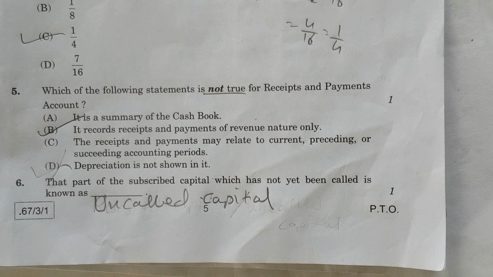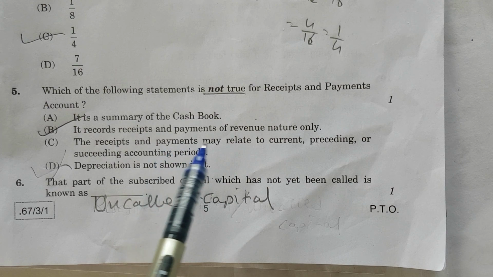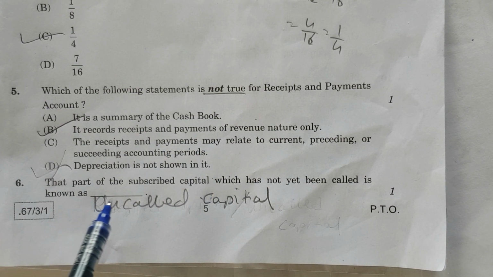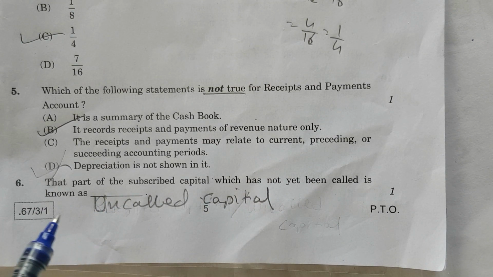It records receipts and payments of revenue nature only. All right, it is about the receipt and payment account. It is not true. It is recording everything. Next: the part of subscribed capital which has not yet been called is known as uncalled capital. It is not reserve capital. It is uncalled capital.